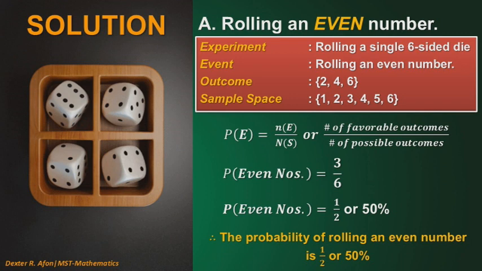P of even numbers is equal to 3 over 6, since we have 3 possible outcomes for a single 6-sided die having an even number. So we have here P of even numbers is equal to 1/2, the simplified form of 3 over 6, or in percentage, this is equal to 50%. Therefore, the probability of rolling an even number is 1/2, or 50%.